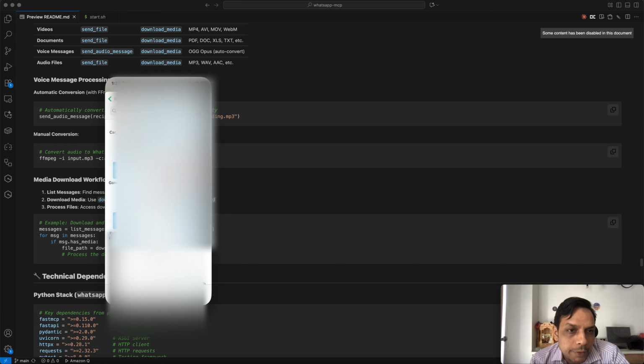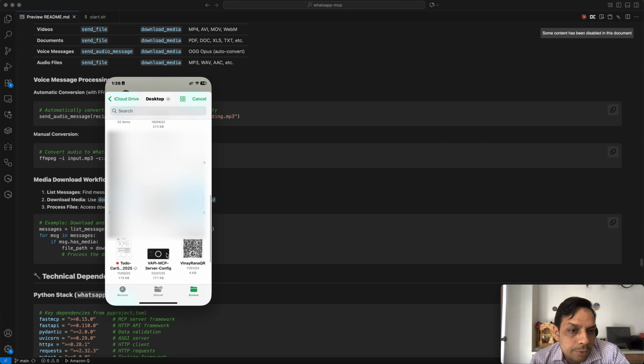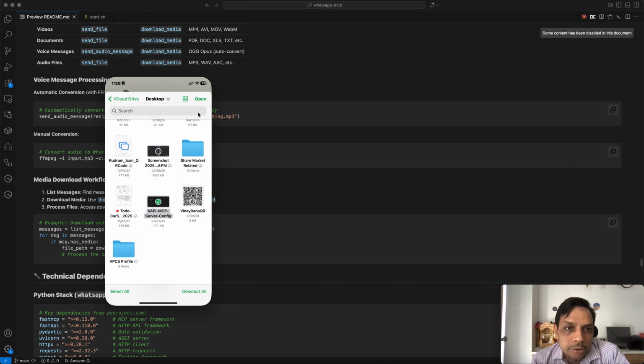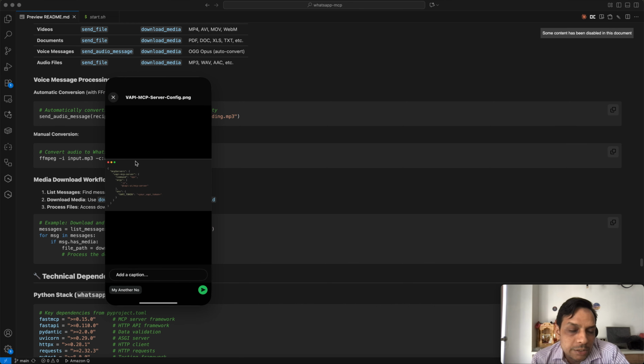Let's check. I have an image, any sample image I can use for my reference. Yeah, this is the image. This is related to WAPI MCP configuration, so I can just use the WAPI MCP config.